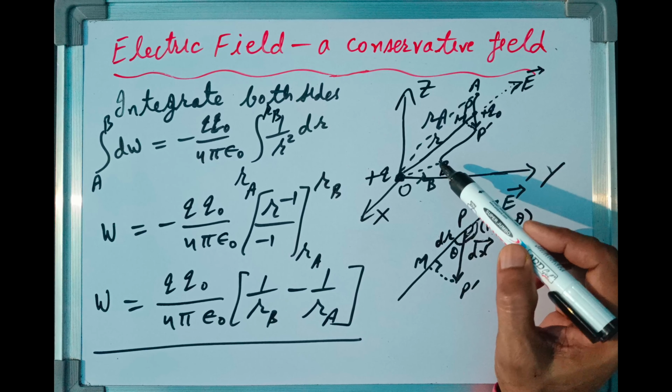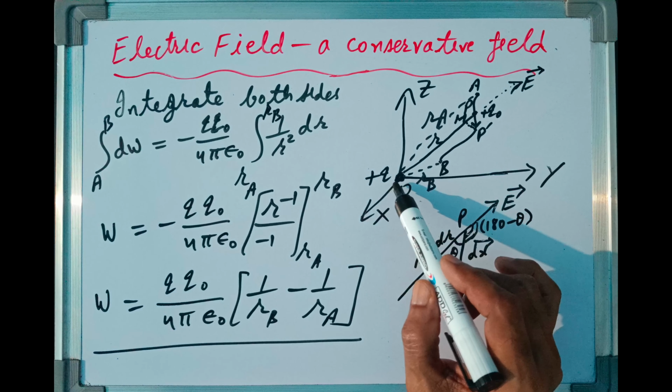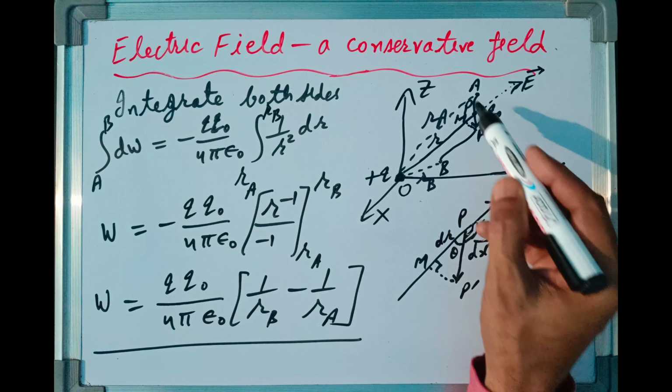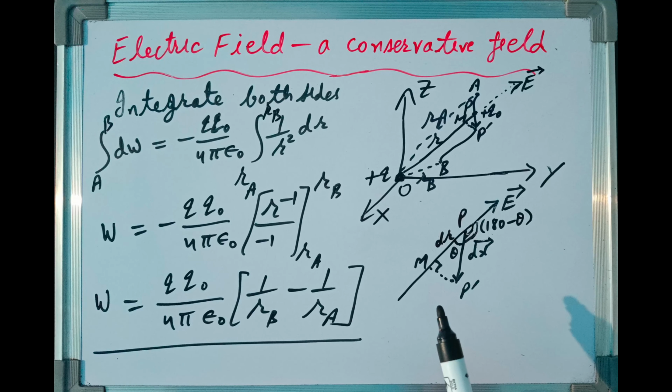So this result shows that total work done in moving the test charge from point A to point B within the electric field of this charge q depends only on initial position and final position. It is independent of the path via which the charge has followed. So this is the condition for a conservative field. So we can say electric field is a conservative field.